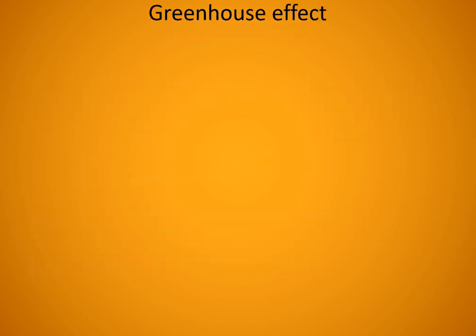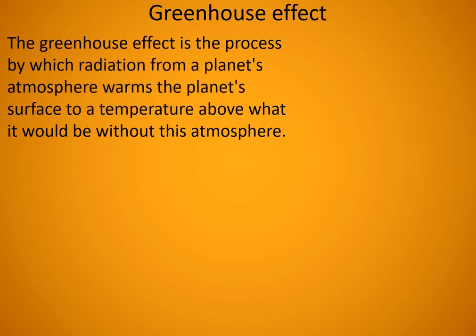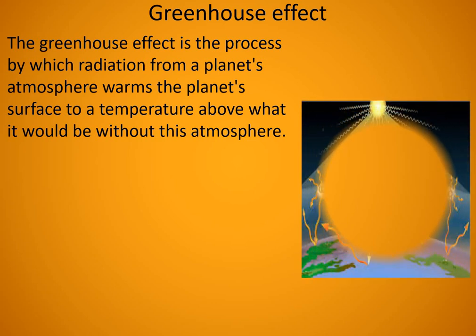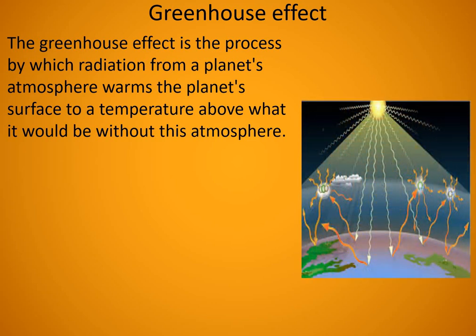Okay, and now we will discuss the last topic, that is known as greenhouse effect. No need to tell about greenhouse effect, you have studied in detail in biology, but we will brush it up. So the greenhouse effect is the process by which radiation from a planet's atmosphere warms the planet's surface to a temperature above what it would be without this atmosphere. So this is what happens in greenhouse effect.